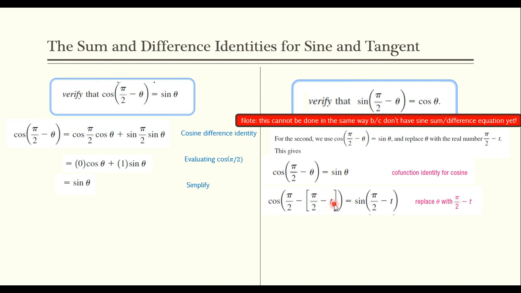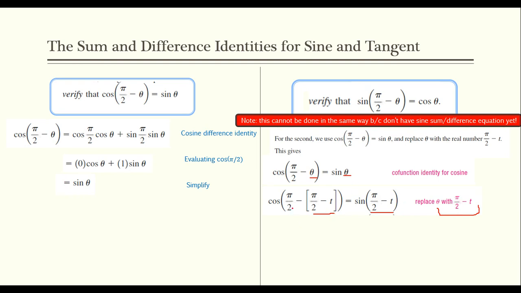We're going to call it pi over 2 minus t, where t is any real number, any value around that unit circle. So I'm going to substitute that in. I'm saying theta is going to be pi over 2 minus t. So everywhere I see a theta, I'm going to plug in pi over 2 minus t.